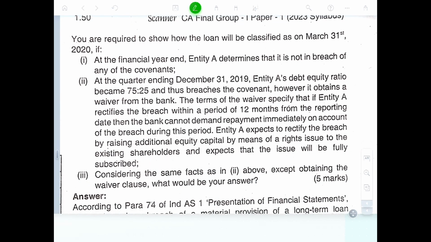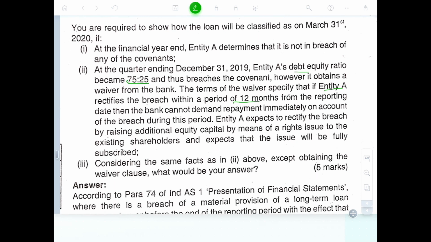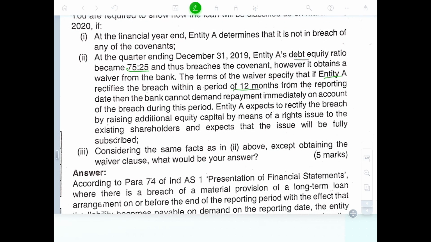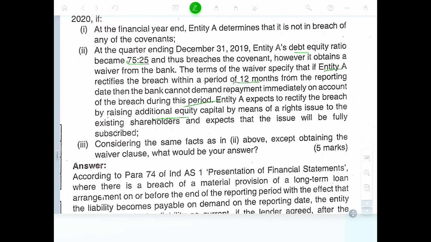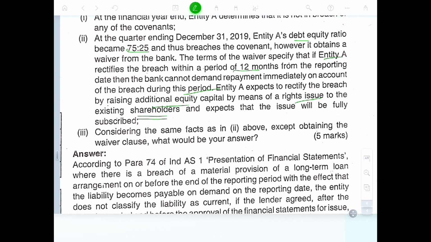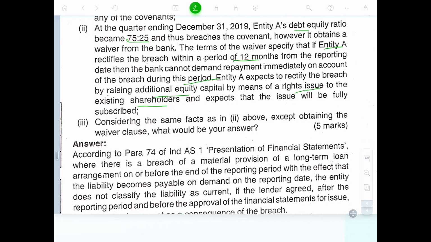At the financial year end, entity A determines that there is no breach of any of the covenants. At the quarter ending, the equity and debt was 75-25, and this is a breach of the covenant. However, it obtained a waiver from the bank. Under the terms of the waiver, entity A can rectify the breach within 12 months of the reporting date, and the bank cannot demand the payment immediately on account of the breach during the period. The entity expects to rectify the breach by raising additional equity capital by means of a rights issue to existing shareholders. Expect that the issue will be fully subscribed. Consider the same facts except for obtaining the waiver clause. What will be the answer?